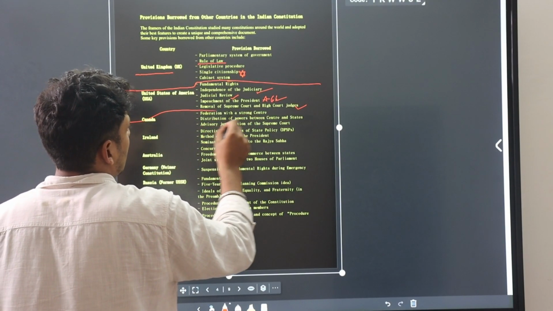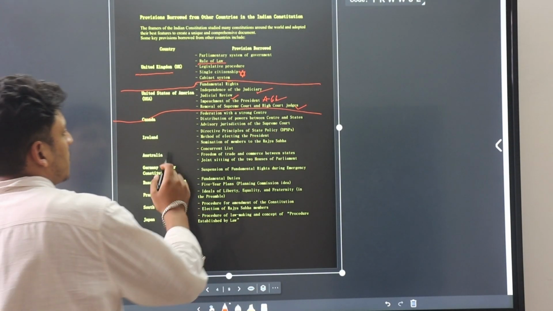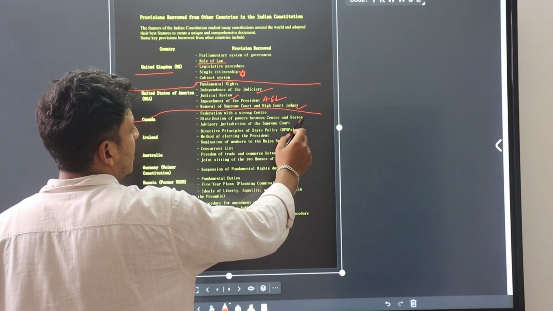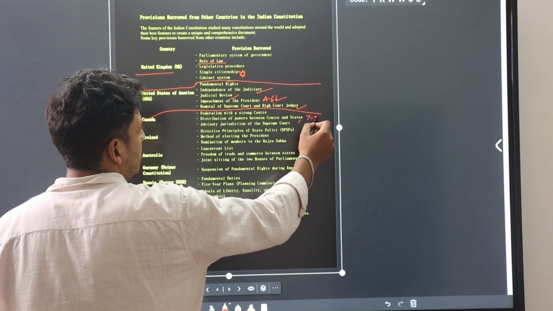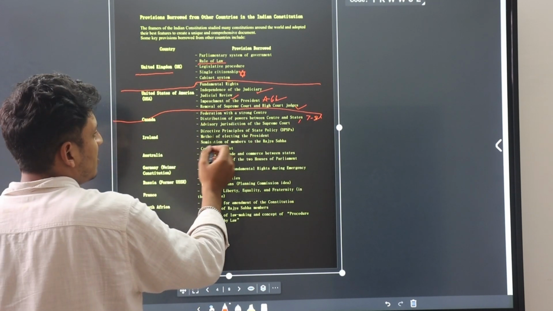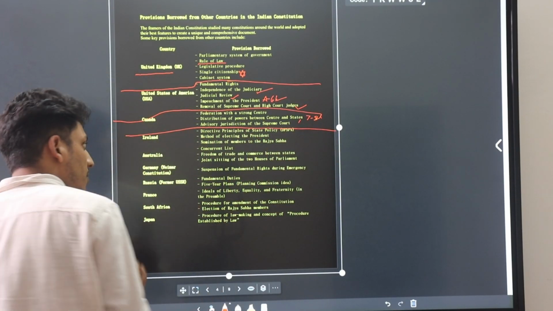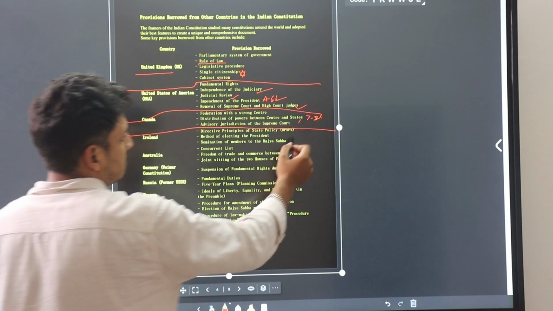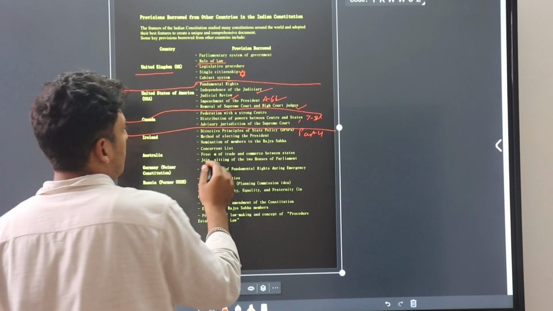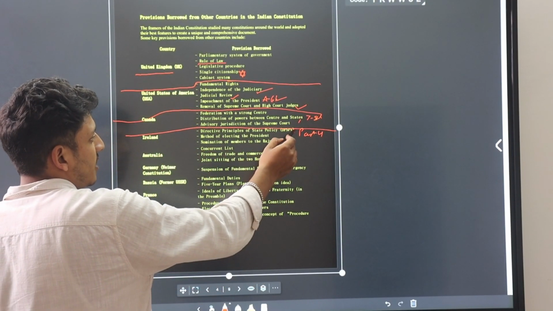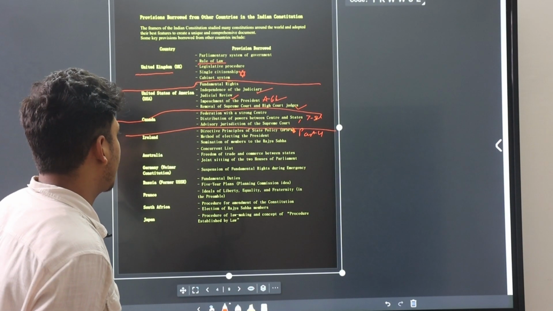Now this is other. Federation with a strong center we took from Canada. Distribution of power between the Union and states, as mentioned in the 7th Schedule, we took from Canada. Advisory jurisdiction of the Supreme Court we took from Canada. Now DPSPs, Part 4, we took from Ireland. Method of selecting the President, this is important, we took from Ireland. And nomination of members of Rajya Sabha we took from Ireland.